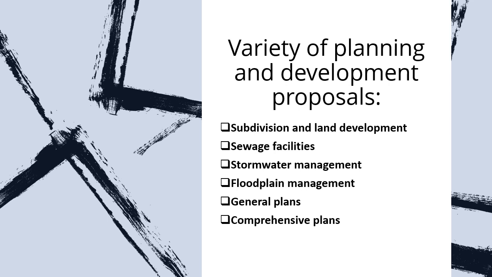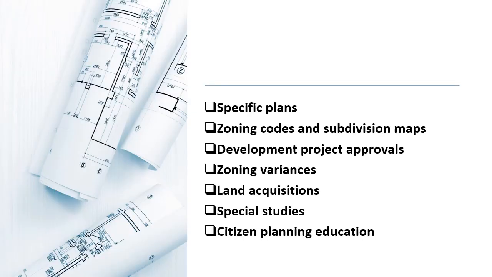They have subdivision and land development, sewage facilities, stormwater management, floodplain management, general plans, comprehensive plans. Means all these areas were covered. Specific plans, zoning codes and subdivision, development, zoning variances, land acquisition, special studies, citizen planning, education. So these were the areas which were covered under Planning Commission.